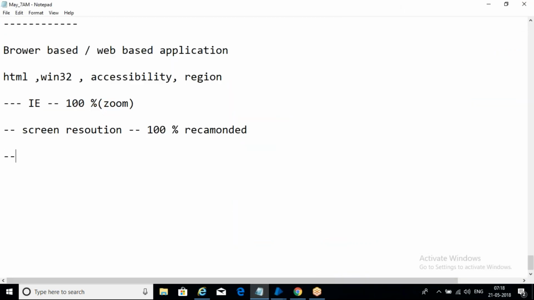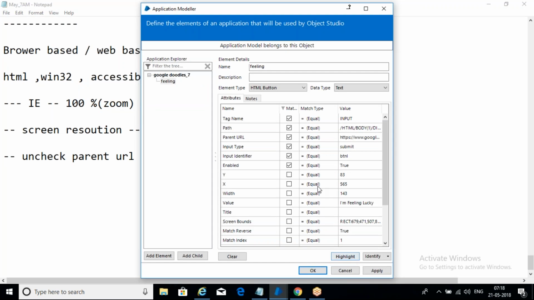We need to uncheck parent URL. Remember this, by default you need to uncheck parent URL. So why we need to uncheck parent URL? We'll come to know in the next coming example. So we need to uncheck parent URL. That's a must and should we need to do. Remember this. We need to uncheck wherever we don't have values for the checked attributes. At the same time, we need to uncheck parent URL.